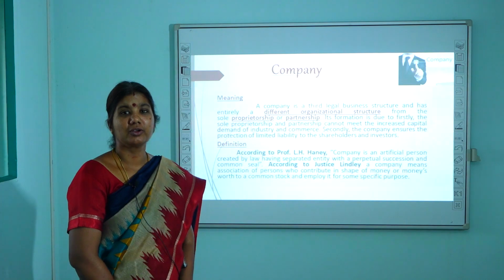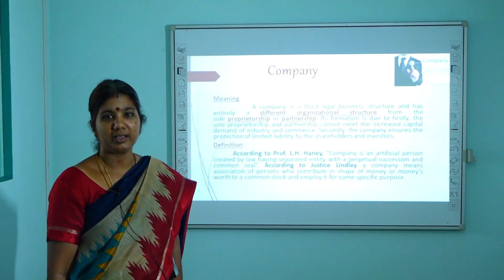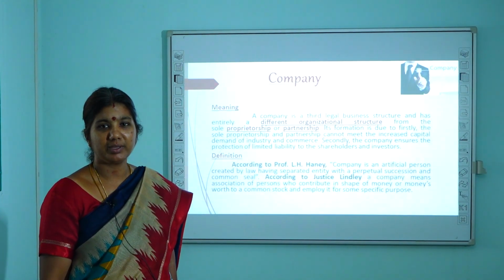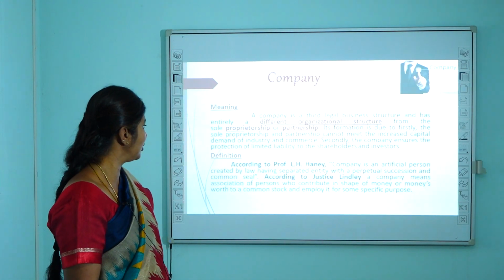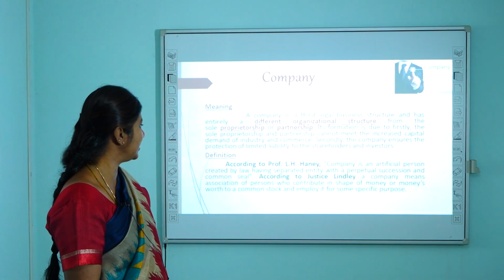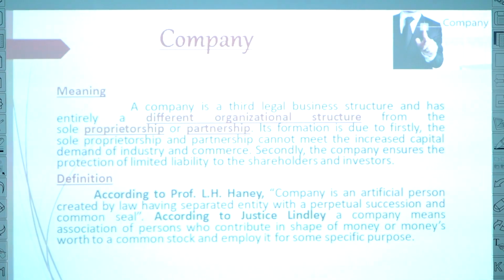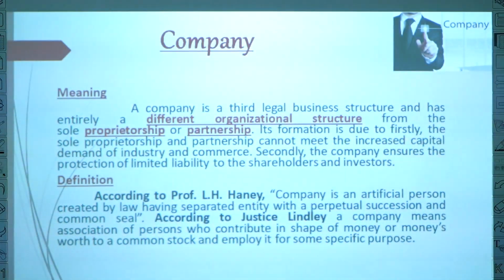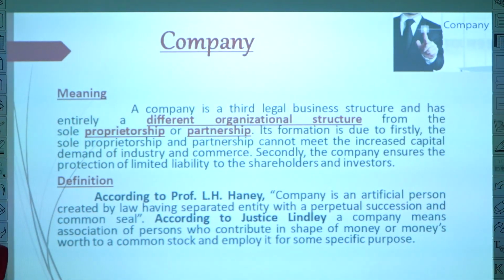Company. First, before getting into Articles of Association, you all must know what a company is. A company is an artificial person created by law having a common seal and perpetual succession. As said in the definition according to Professor Hanley, a company is an artificial person created by law having a separate entity with perpetual succession and a common seal. It is not an individual person, it is an artificial person. So it should always be with the common seal and perpetual succession. Perpetual succession here refers to the long run of a company.